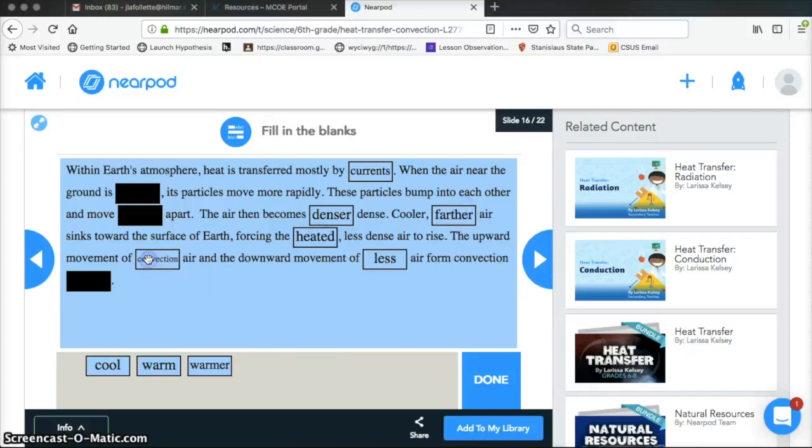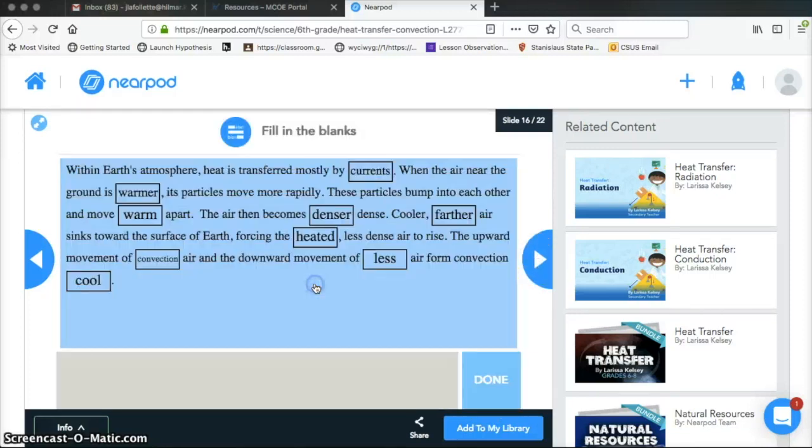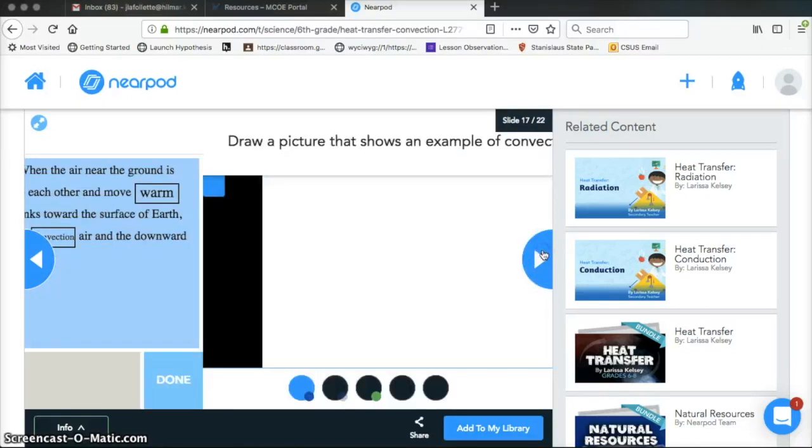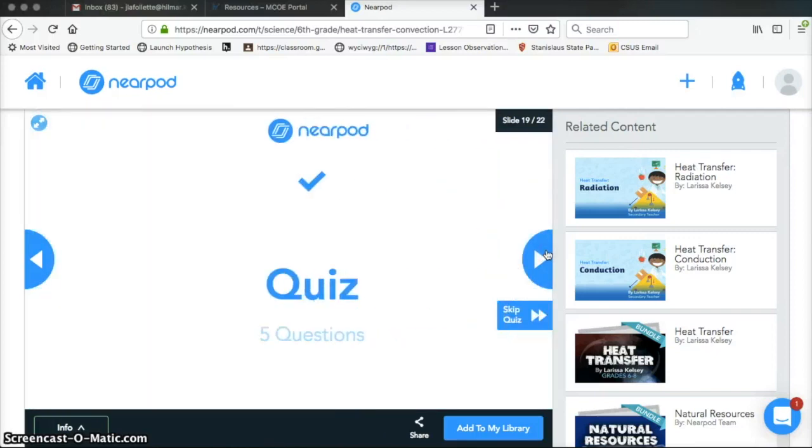Once I've dropped all these in here and I click to the next slide, it will tell me how well I did. So now it tells me I got 0 out of 9. I hit close and I think, oh, I got to go fix this. Well, now I can't fix it. I've completed it, so I either have to restart the lesson to go back and redo it, or I have to just forget it and keep going.